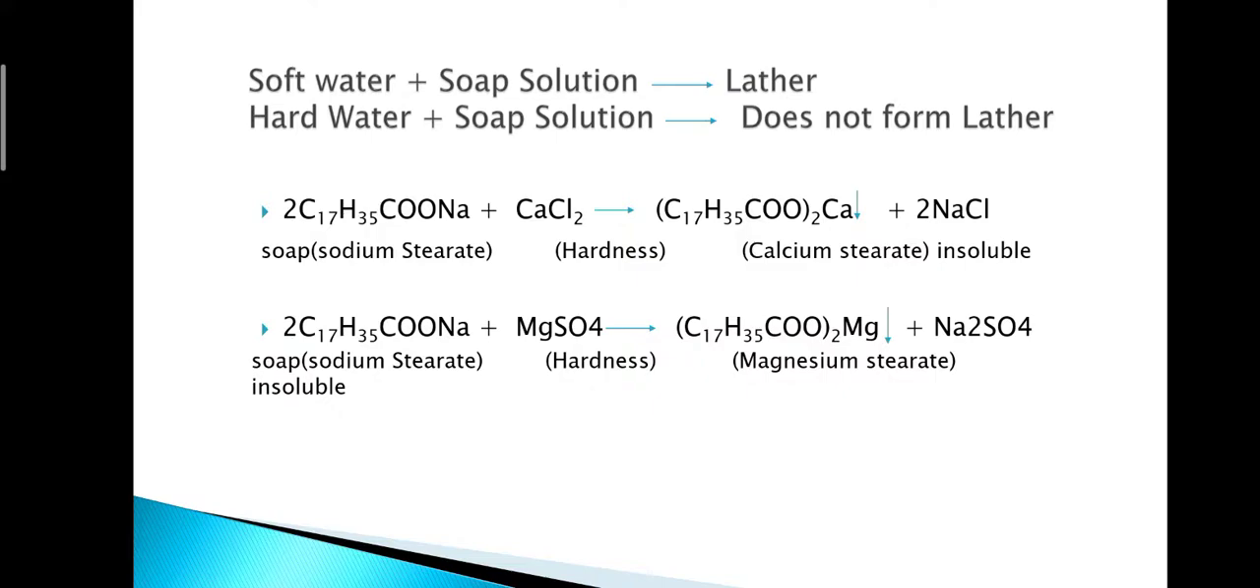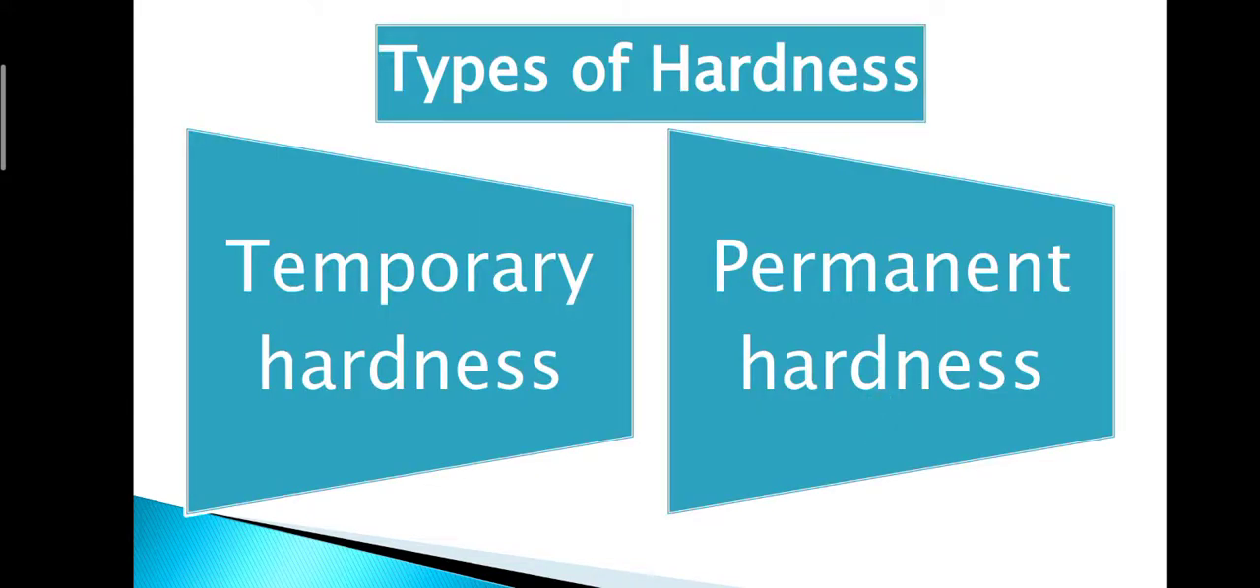Now, these are the two reactions taking place when the water comes into contact with the soap. This shows that the water is hard water which contains calcium and magnesium hardness that mixes with the soap and forms a precipitate but does not form lather. Due to this precipitate formation, the water is defined as hard water. Now, what are the different types of hardness? There are two types of hardness: temporary hardness and permanent hardness.